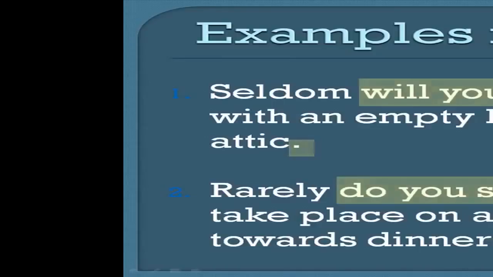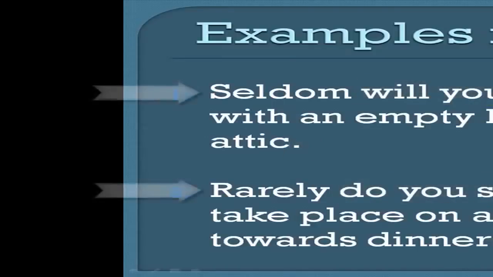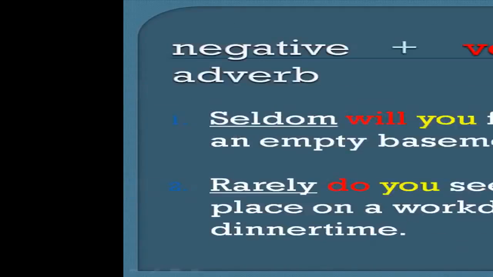That means inversion takes place not only in questions, but also after negative words and expressions. Both sentences follow this pattern: negative adverb, verb, subject. But the verb you see highlighted in red is not the main verb, is it? It's the helping verb, also known as the auxiliary verb. So we have a negative adverb, auxiliary verb, subject, and then the main verb.